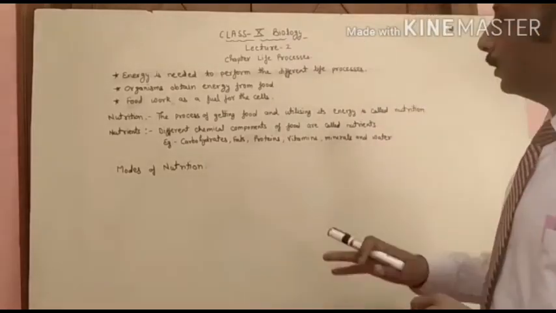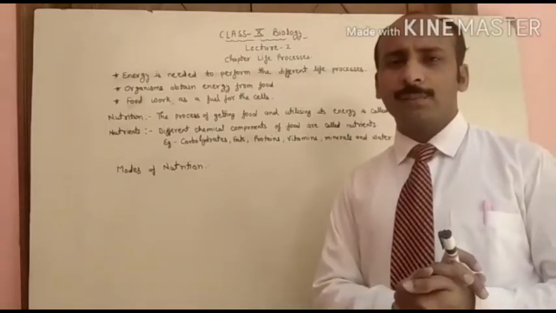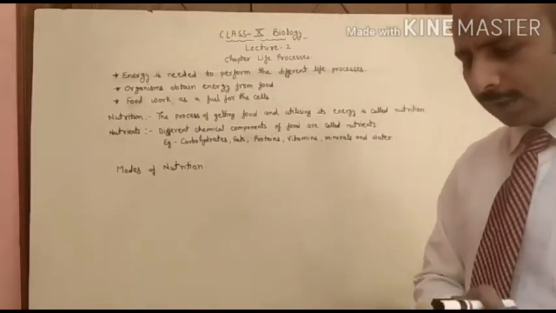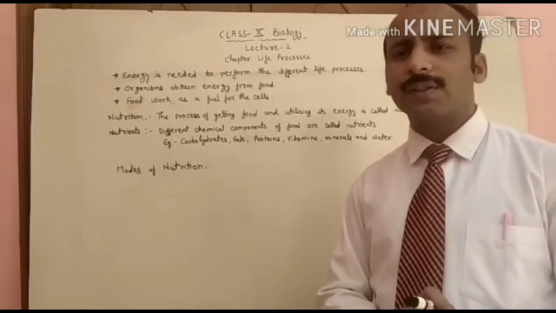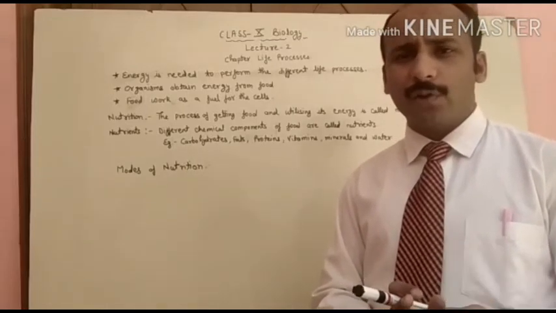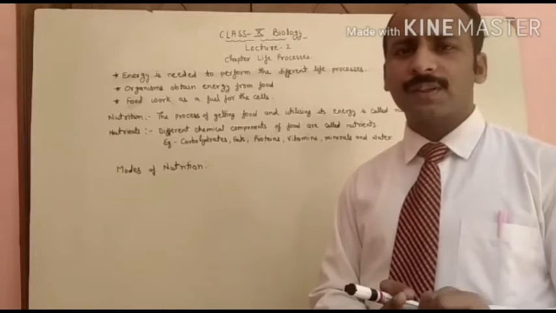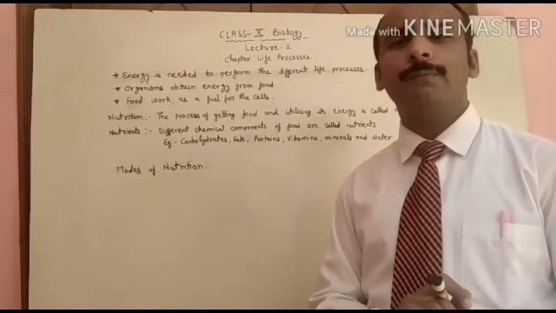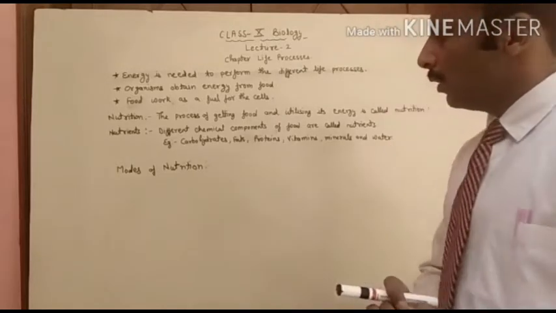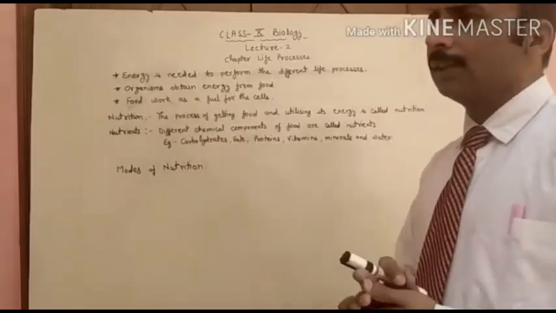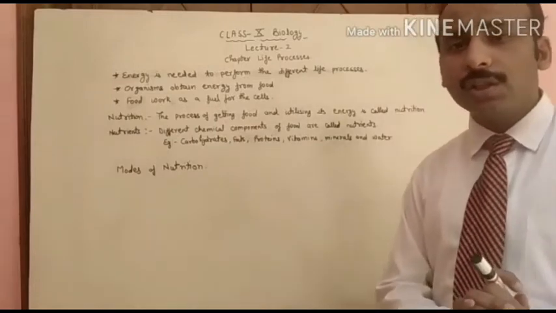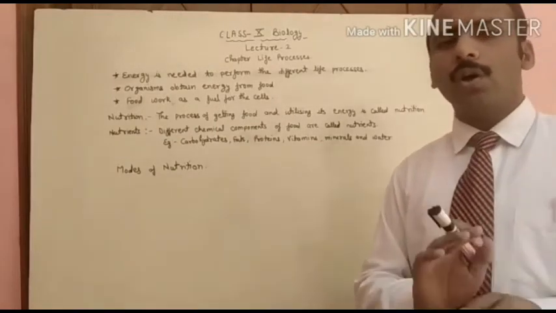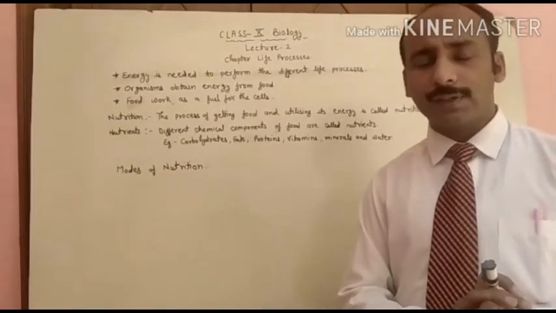Today the next topic of the same chapter, life processes. In the last video I told you that all organisms perform different life processes to sustain their life on earth. Once again I have written the first line on the board: energy is needed to perform all kinds of life processes.